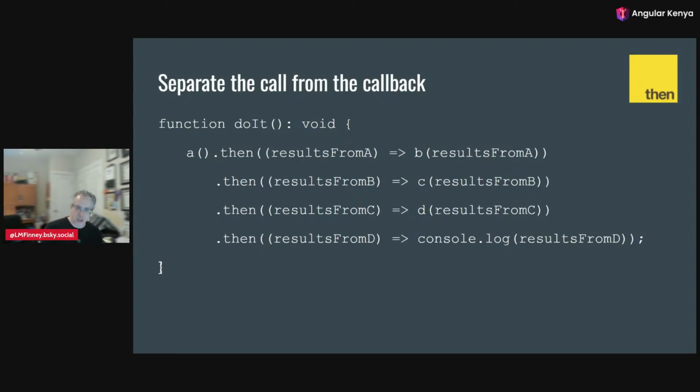So we call A, whenever it's done, then we get our result from A, and we can pass that into B. And whatever we return from A must use the results from A, and then when you're done, we can use that result and pass that into C, and then when that's done, et cetera, et cetera. We still have the same number of callbacks we had before, but it's much easier to read on our screen. We're able to separate the call from the callback, so we're able to chain all of these calls together, and we have much better semantics and better developer experience.